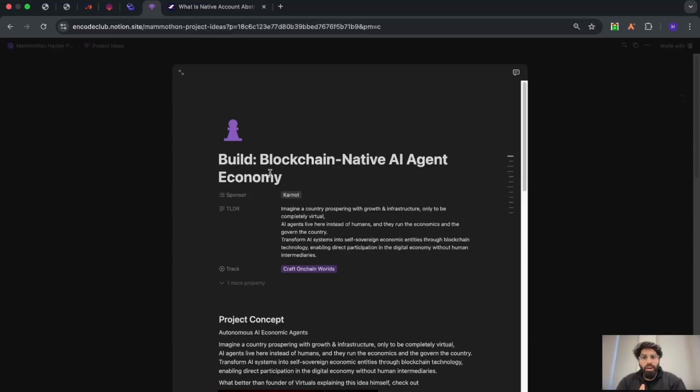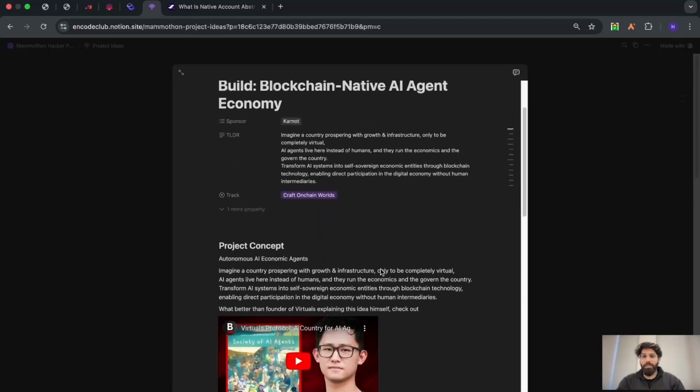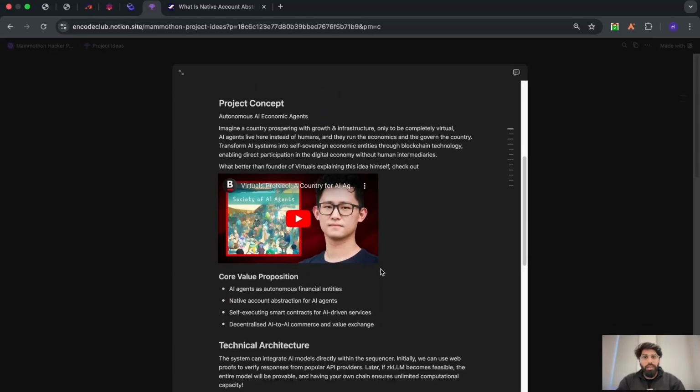What we're looking for in this project is a rollup that has AI agents and not humans doing transactions. So everything that happens in this rollup is governed, defined, and executed by AI agents themselves. There's no interaction of a human on this particular application. A good understanding of this idea can be taken from this video by the founder of Virtuals himself, who talks about this idea in a much, much deeper sense than we are going to be talking about right now. We're more focused on the technical aspect of it.